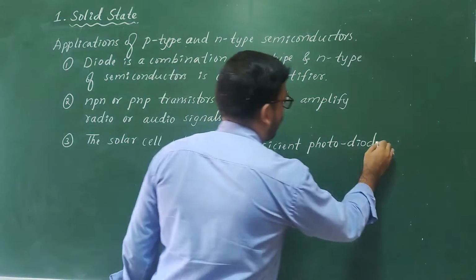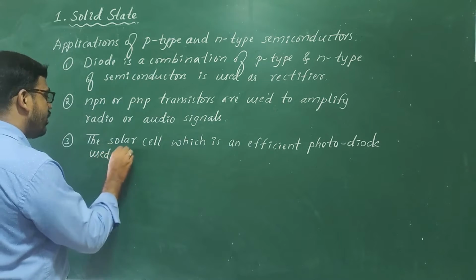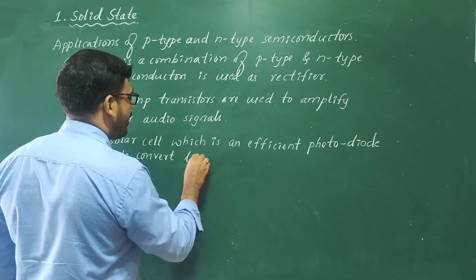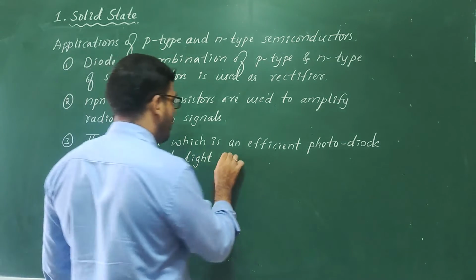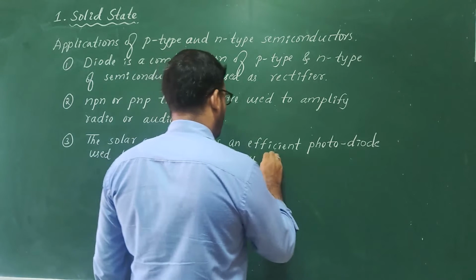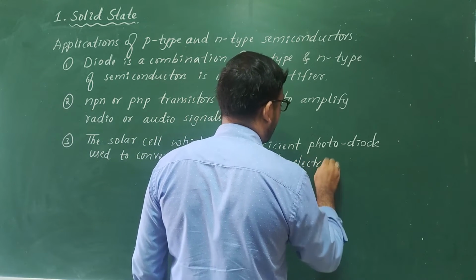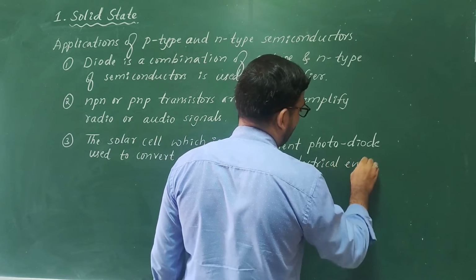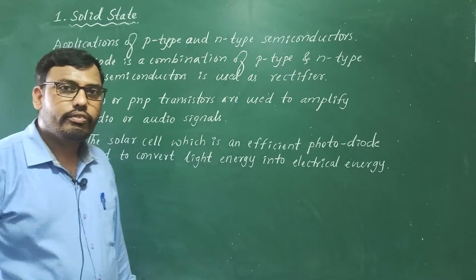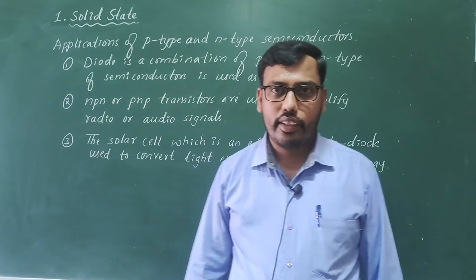It is a photodiode used to convert light energy, solar energy, into electrical energy. So these are some simple applications, or uses, of p-type and n-type semiconductors.